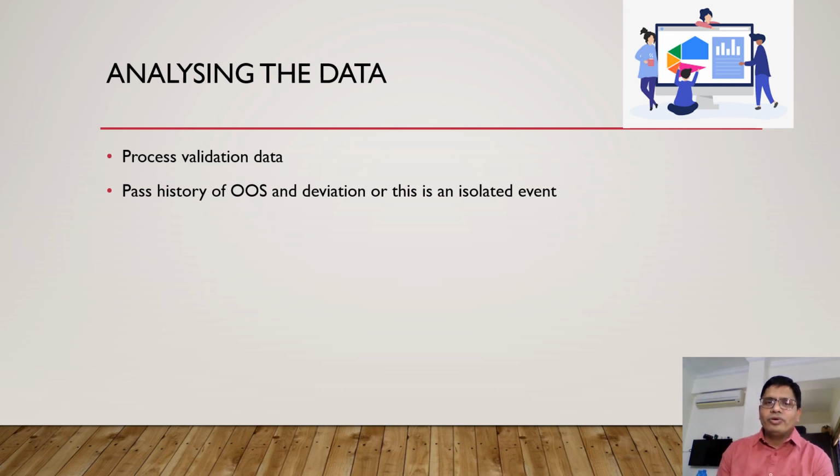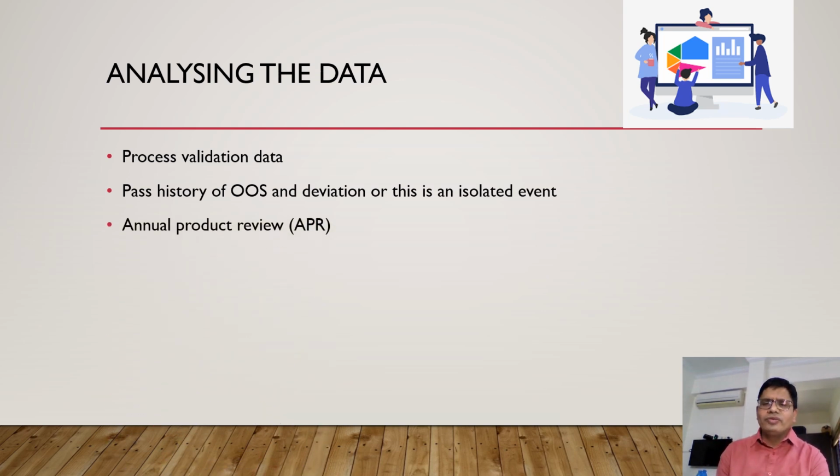Then, past history of OOS and deviation. Yes, this is an isolated event. So you can write any past history of deviation or OOS here. You can write, yes, this happened for the first time. It is an isolated event. Before that there was no OOS, no incident, no deviation for this product.